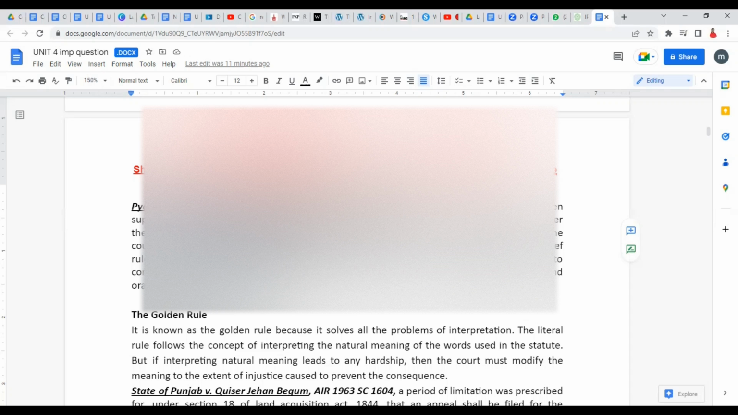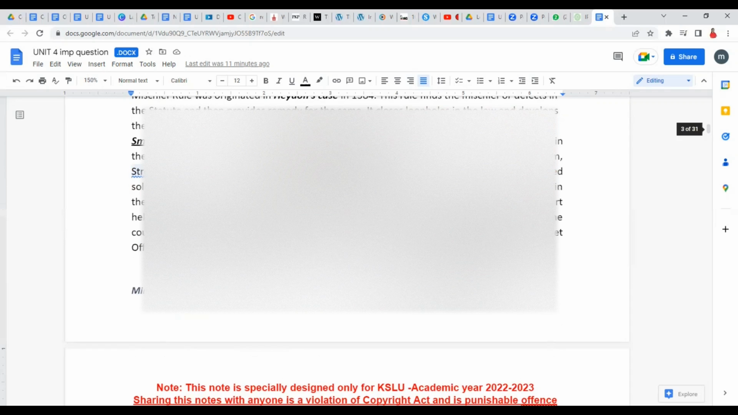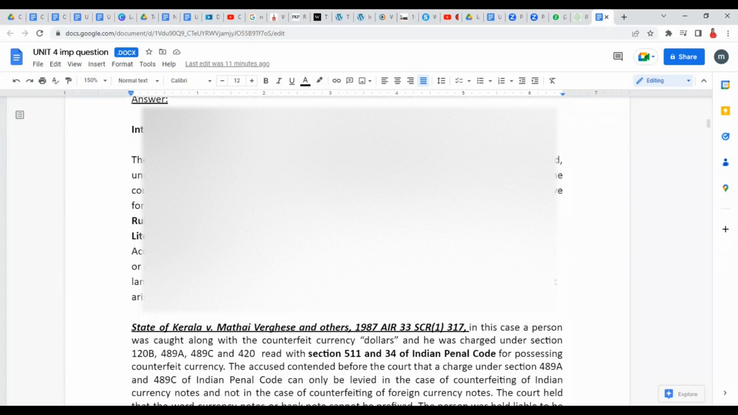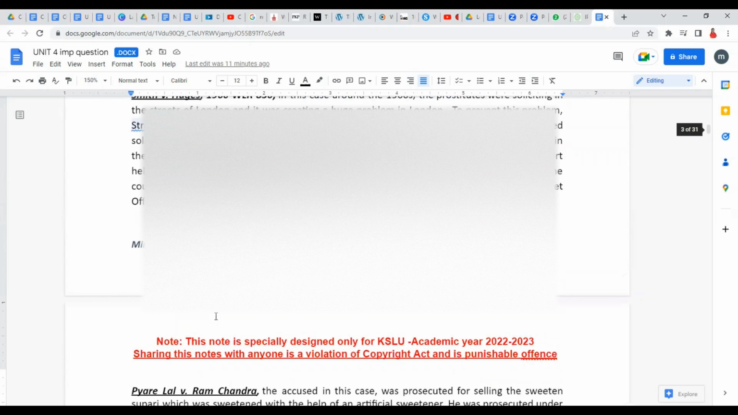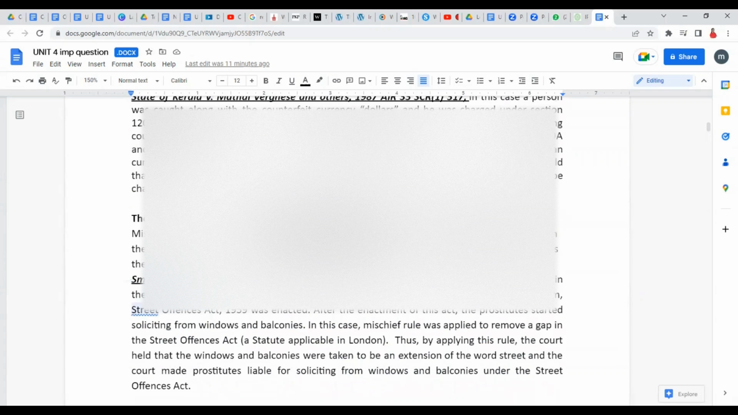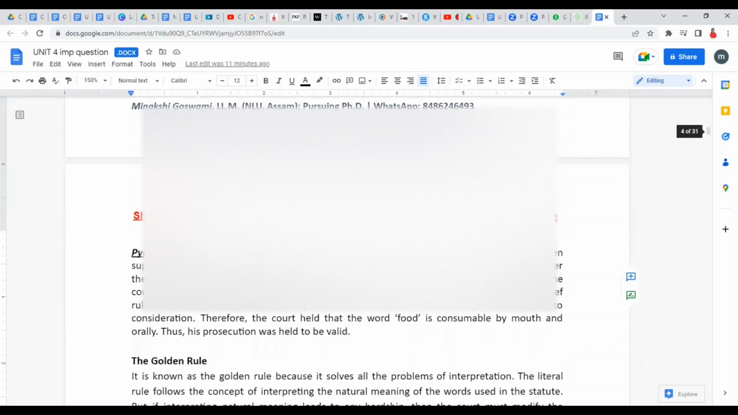Yes, ma'am. Okay, so for the literal or grammatical rule, we apply the same exact thing. When we talk about mischief, the provision should be understood in such a way that the problem or the gap can be addressed.